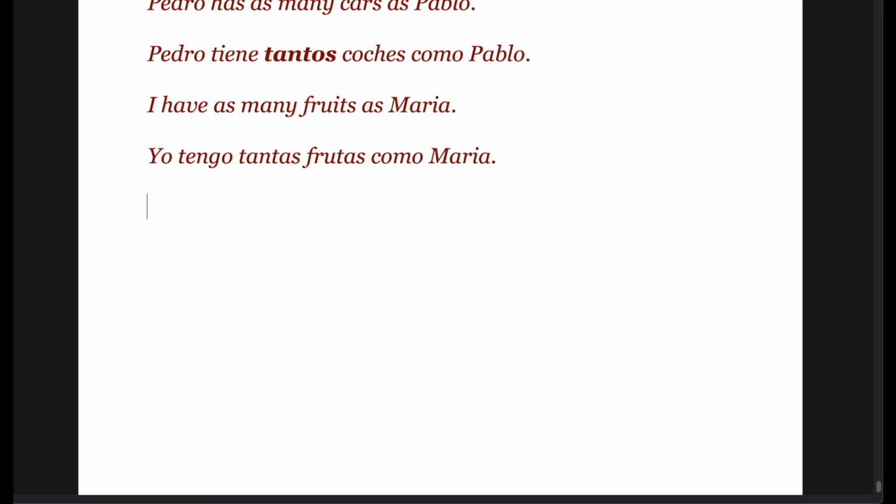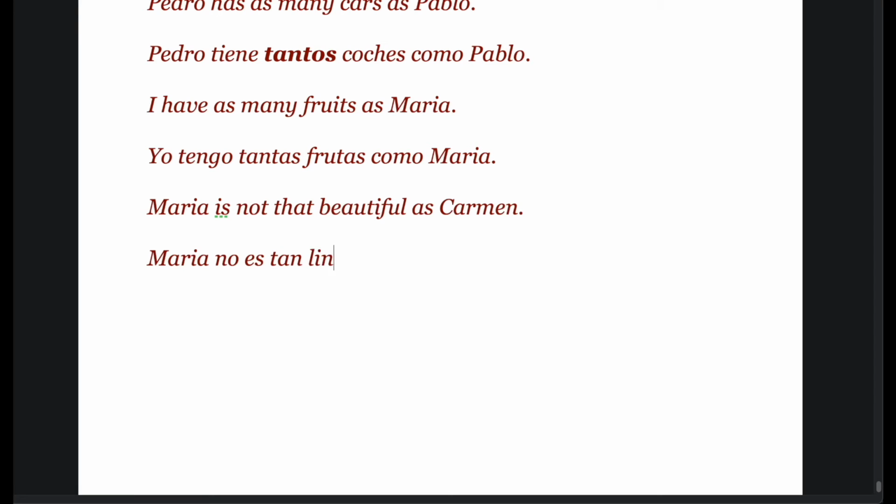Let us see one more example. Maria is not that beautiful as, of course we should not compare the looks, but still, for example, it's fine. Maria is not that beautiful as Carmen. Maria no es tan linda or hermosa como Carmen.